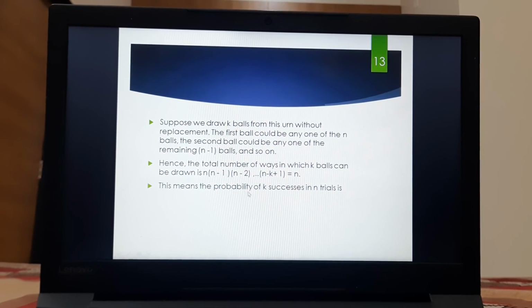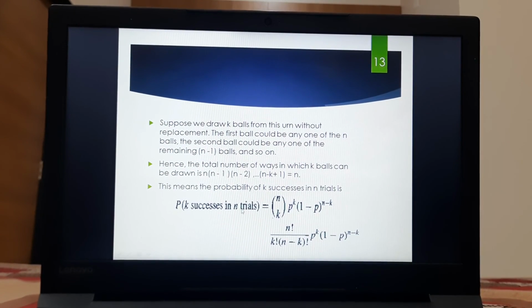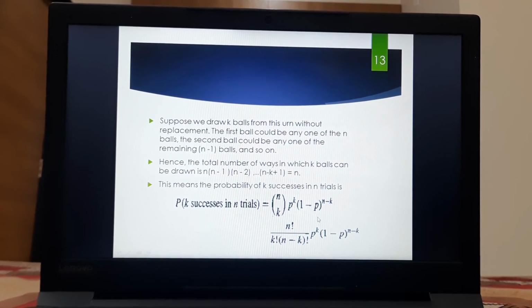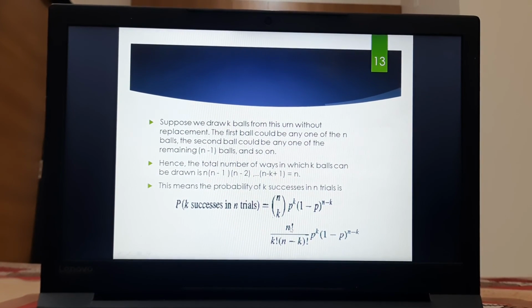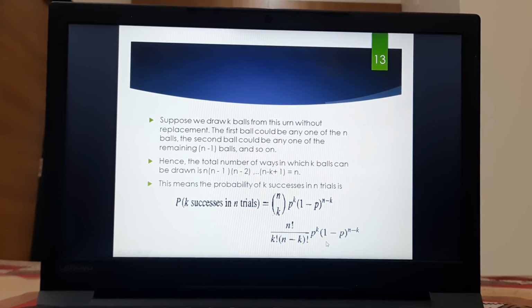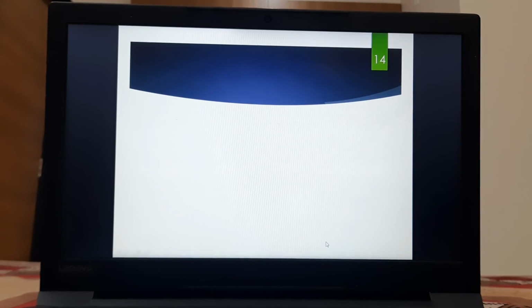This means the probability of k successes in n trials is equal to nCk p raised to k into 1 minus p raised to n minus k, which is n factorial divided by k factorial into n minus k factorial, p raised to k, 1 minus p raised to n minus k. Thank you.